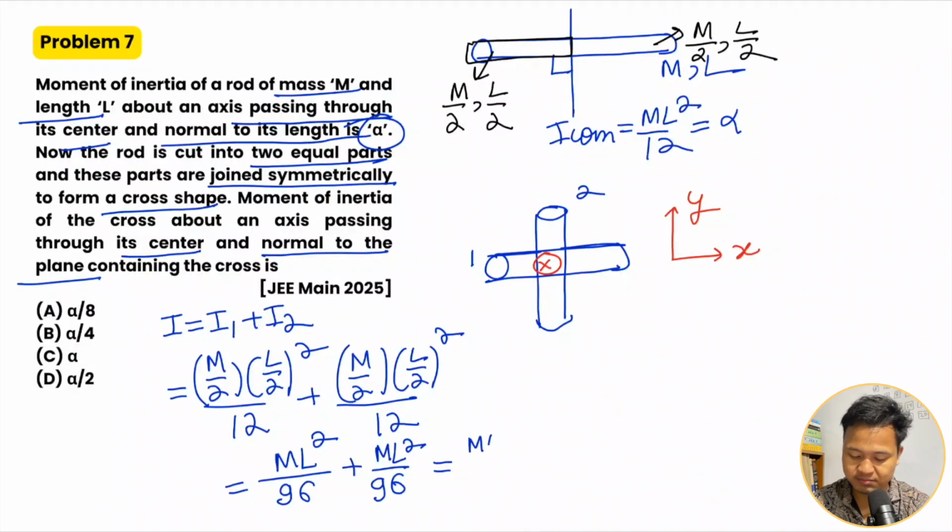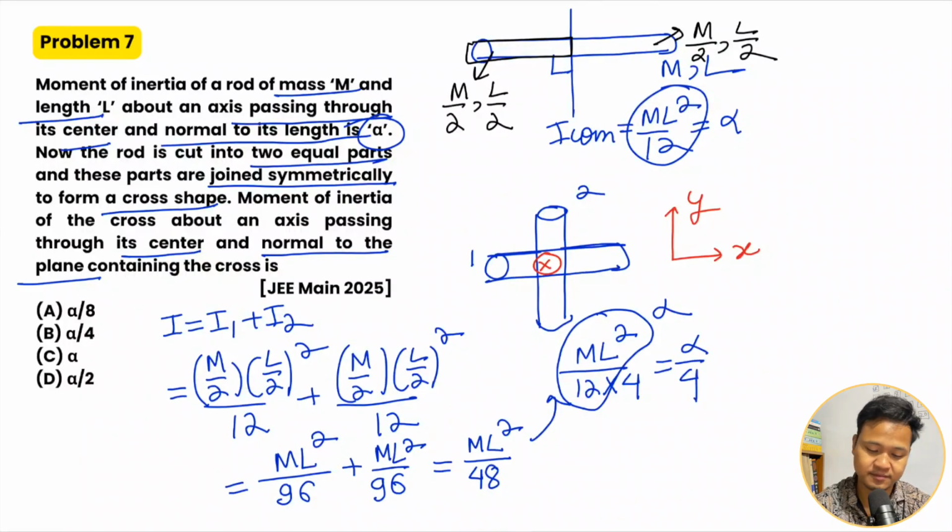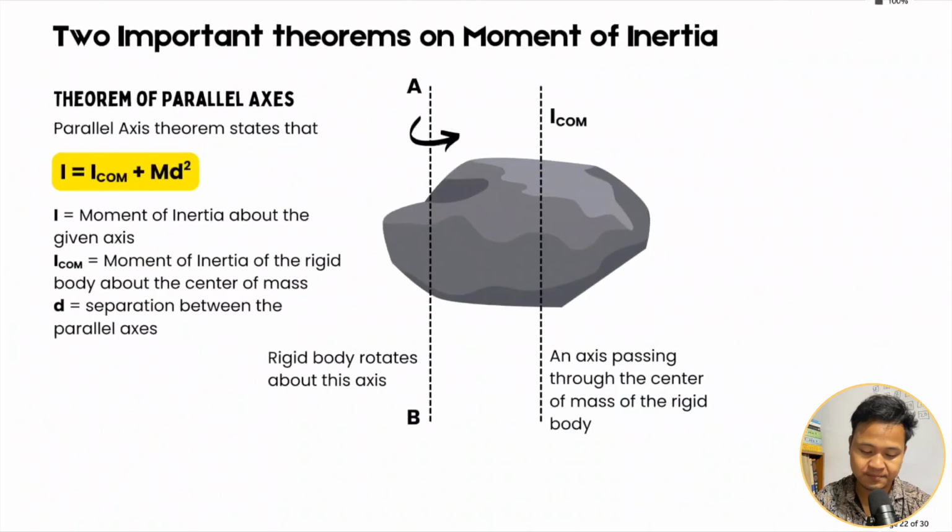So 2 ml square divided by 96 is ml square by 48. The moment of inertia is 4 ml square by 48. The question asks in terms of alpha, so alpha is ml square by 12. Therefore I can write ml square by 12 into 4 gives 48, so this becomes alpha divided by 4. The answer is alpha by 4.